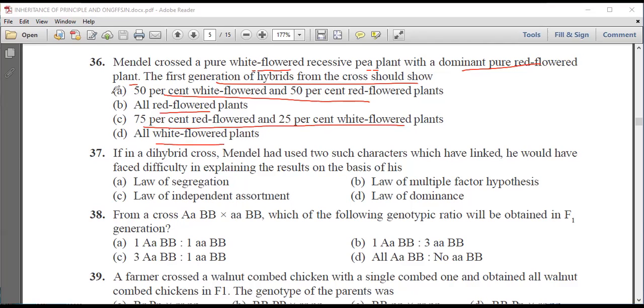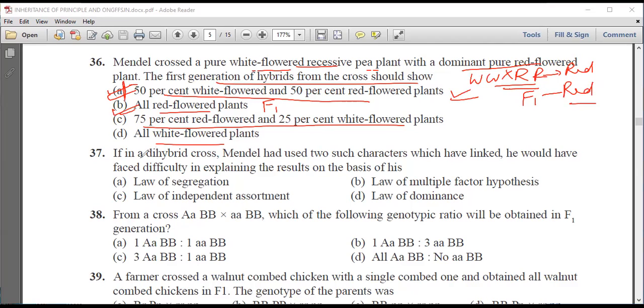We know that when white is crossed with dominant red, in the F1 generation we will get all red color flowers, because red is the dominant character.